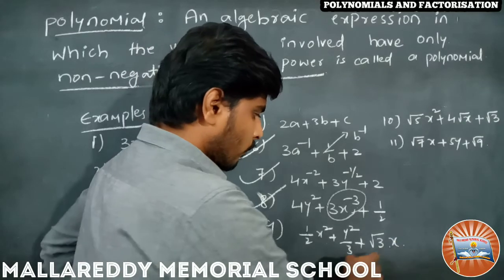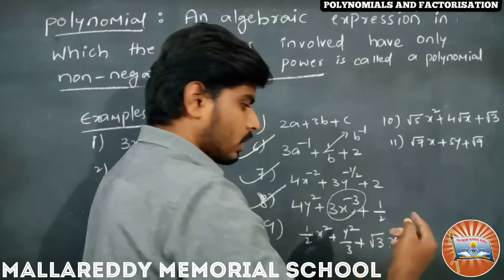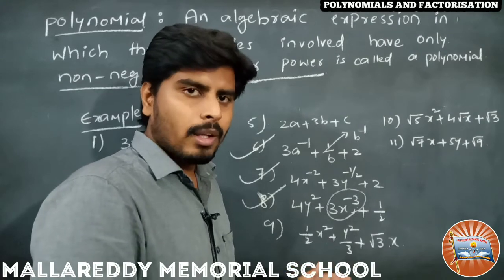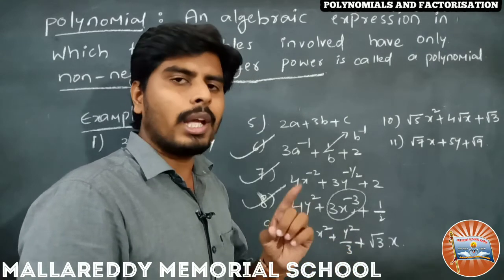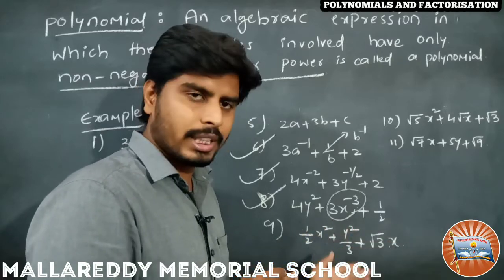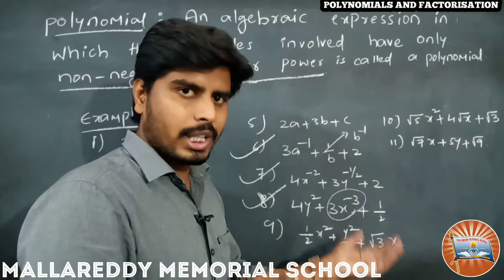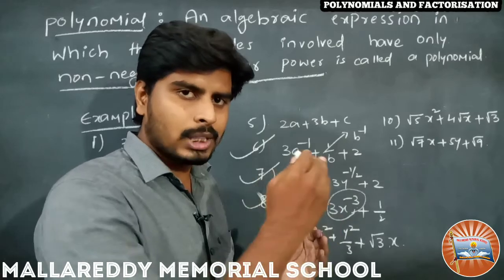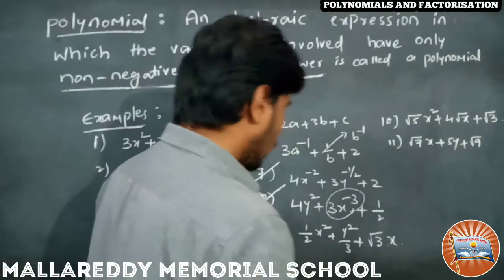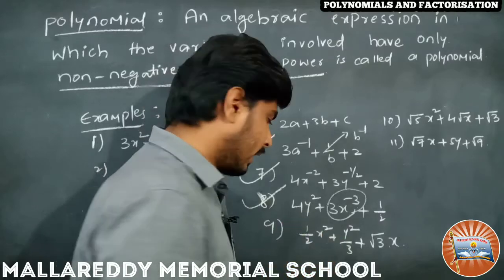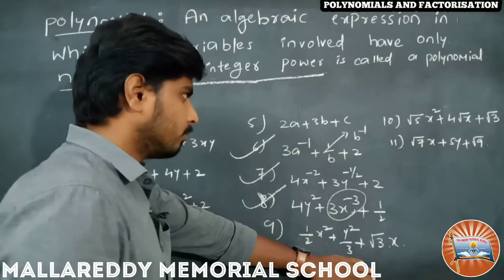Somebody may say this root 3 is not a positive integer. Just focus here: we need to check the variables' powers only. No need to go for the coefficients and constants. We must focus on the involved variables' powers only. Here the involved variables have positive integer powers, that is why it is a polynomial.